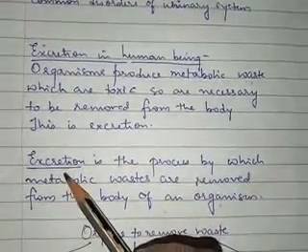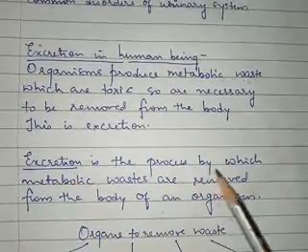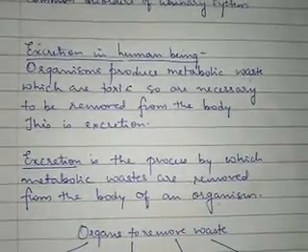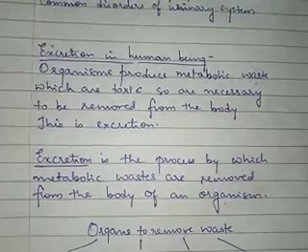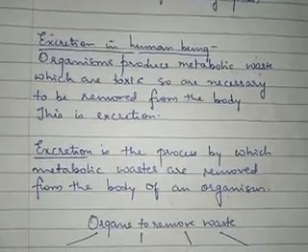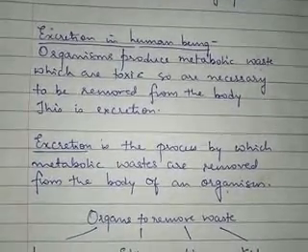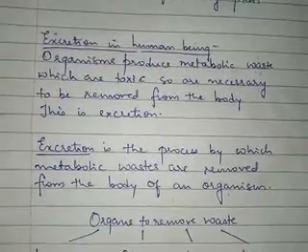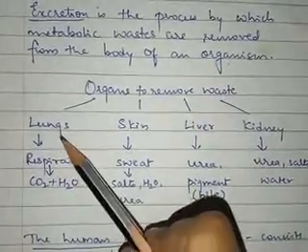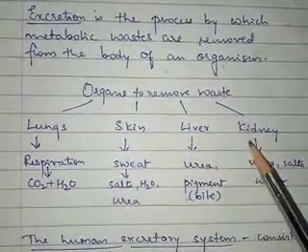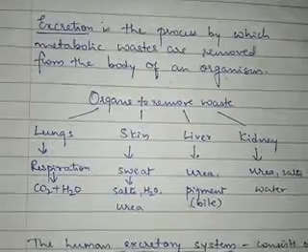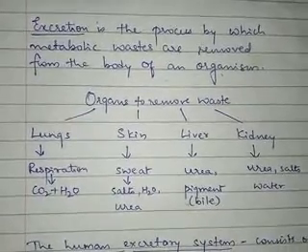So now we will go to the definition of excretion. Excretion is the process by which metabolic wastes are removed from the body of an organism. Now when we consider the human body, there are different organs involved in the removal of the waste product from the body. The organs that remove the waste product are lungs, skin, liver, kidney. Out of all these four, the kidneys are considered the main excretory organ in the human being.